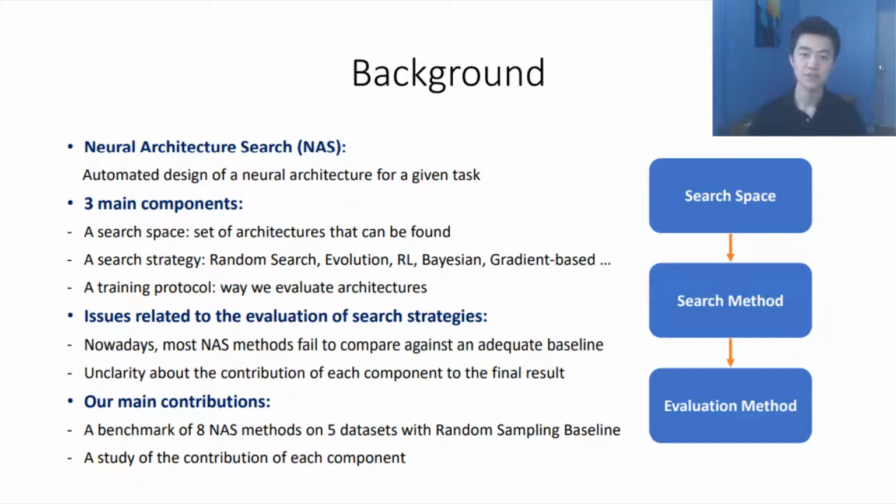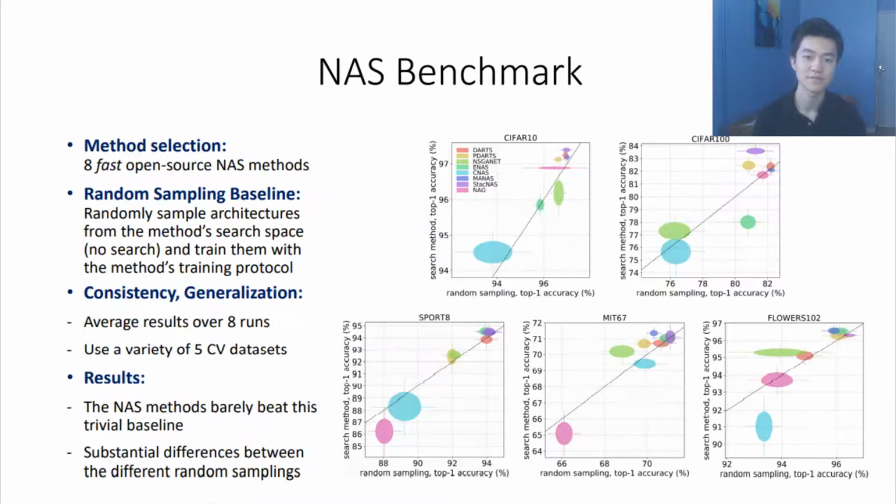Nowadays, most NAS methods fail to compare against an adequate baseline. So we'll propose a benchmark of 8 NAS methods on 5 datasets using a simple random sampling baseline. Additionally, it's unclear how each component really contributes to the final test accuracy, so we'll propose a study of each of these components.